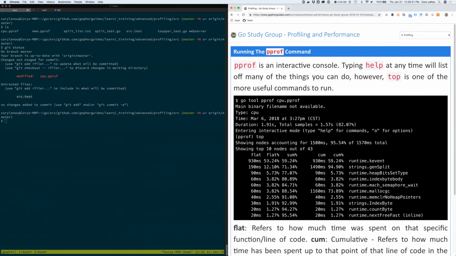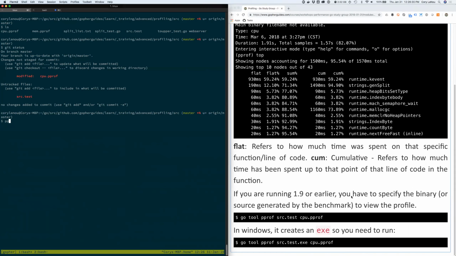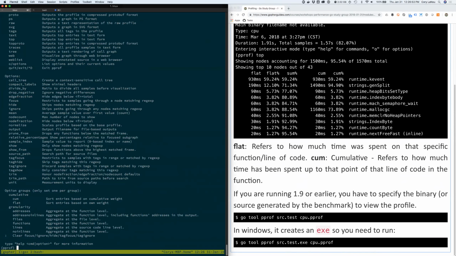So now we actually want to run the pprof command and get into the interactive console. And we can do that by simply typing pprof from here. And we want to actually use go tool pprof, and you want to give it source.test and cpu.pprof if you're running 1.9 or earlier. I believe I can just do the pprof without this. And I'm used to using the new pprof too, which we'll talk about later. All right, so if I run that command right there, that gets me into the interactive pprof, right? So if I type help, it gives me all this handy dandy stuff right here.